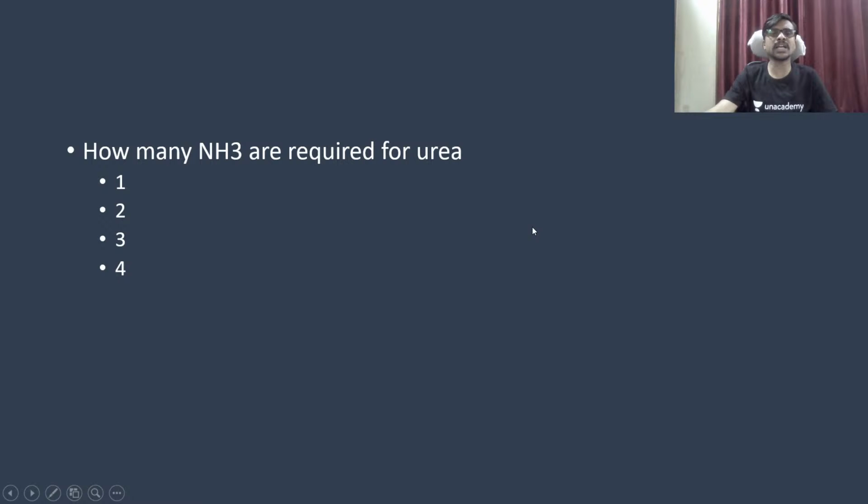How many NH3 are required for urea? Urea is synthesized in the liver in the urea cycle. It is made up of ammonia and carbon dioxide.